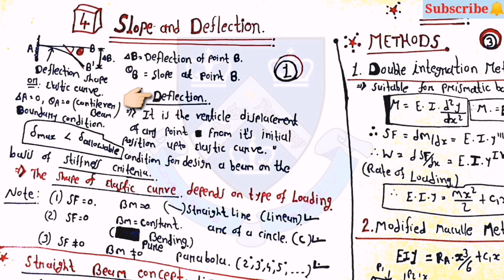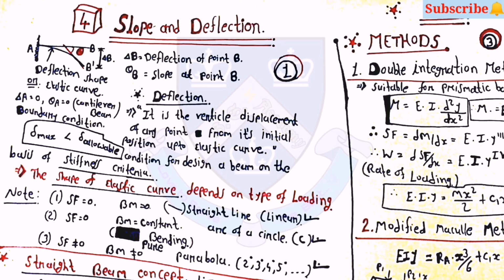Here you can see the definition of deflection: it is the vertical displacement of any point from its initial position up to the elastic curve, and delta max less than delta allowable is the condition for design of a beam on the basis of stiffness criteria. The shape of the elastic curve depends on the type of loading.